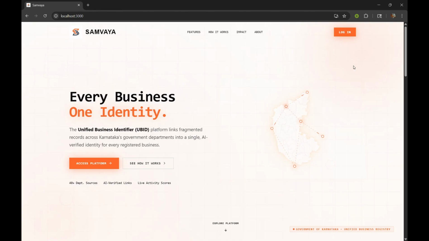It resolves entities across 4 departments, classifies the activity status of over 4,700 businesses in real time, and provides fully explainable, auditable AI decisions with a complete reversal mechanism. Every match can be undone, every decision has a reason, every signal has a source. This is Samvaya, one identity for every Karnataka business, verified by AI, trusted by government.